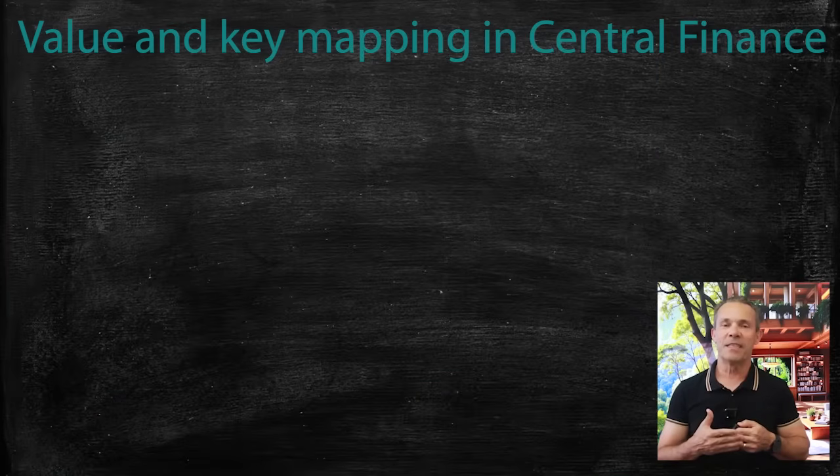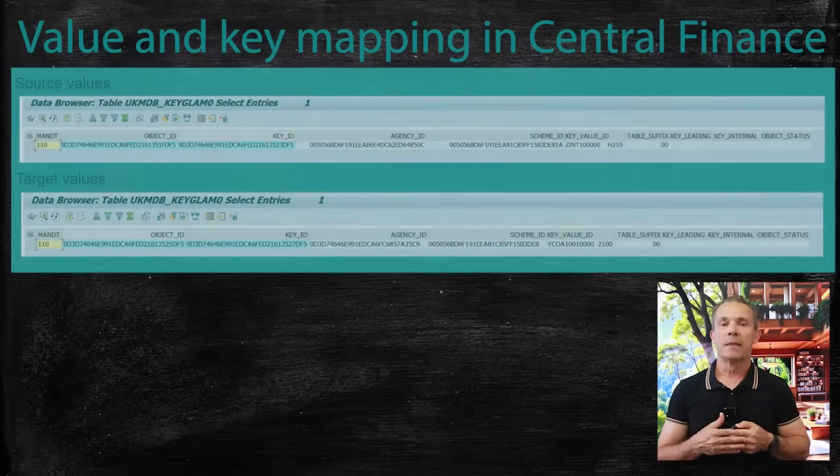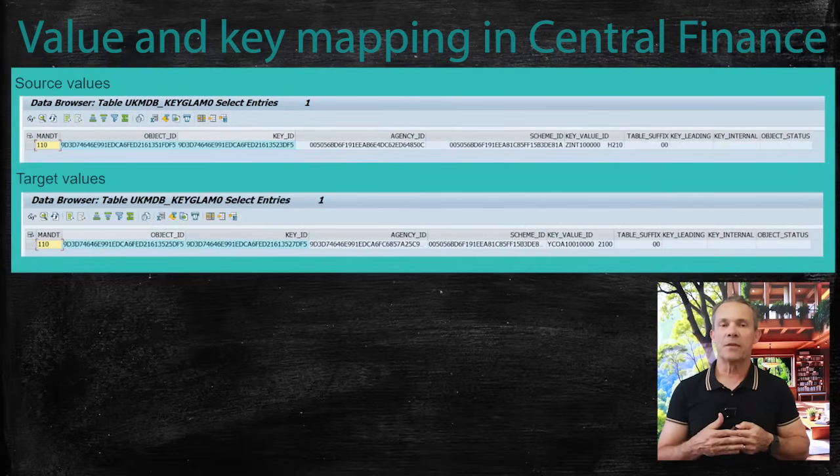Now, with this suffix GLAM, we proceed to work on the mapping tables, which are the client-dependent code mapping table that for GL accounts is UKMDB_KEY_GLAM0. In the image below, you can see the combination of a chart of accounts and company code for the source value, and the same for the target value. The agency ID maps to a business system in a subsequent table, and the object ID maps to a group ID, which is the field that connects a source set of values to a target set of values in a single mapping.